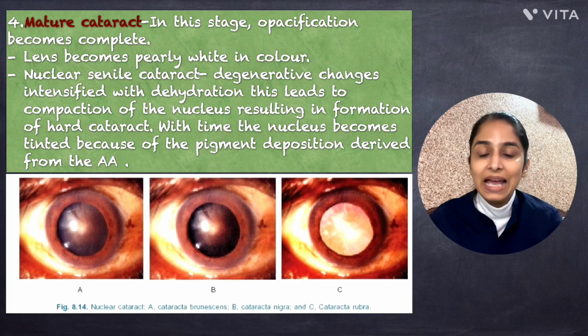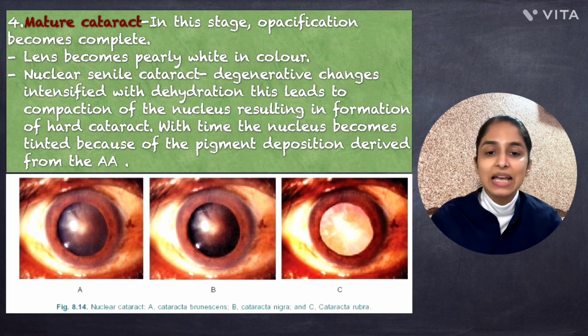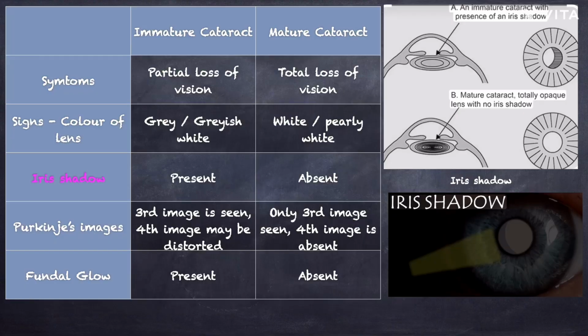And the third one is cataracta rubra, where the nucleus has a reddish hue. Now, this table compares the clinical features of immature cataract and mature cataract. Starting with symptoms, in immature cataract, there is partial loss of vision because only a part of the lens is opaque. In contrast, mature cataract causes total loss of vision.